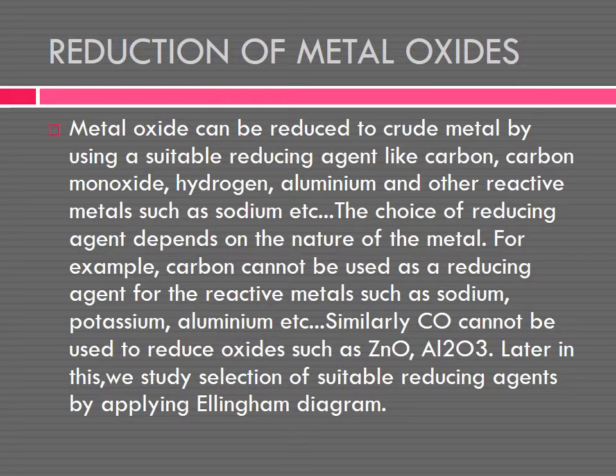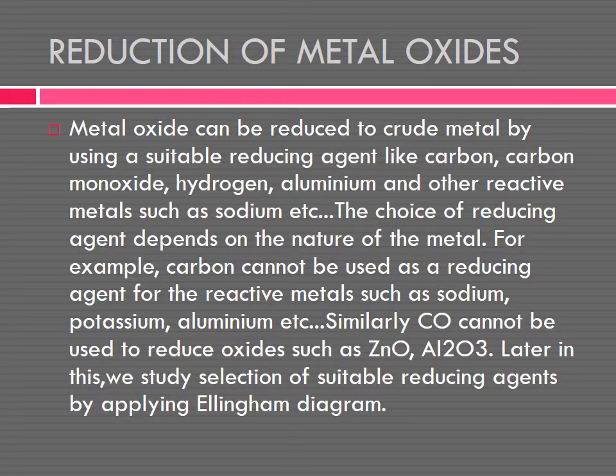Metal oxides can be reduced to a crude metal by using a suitable reducing agent such as carbon, carbon monoxide, hydrogen, aluminium and reactive metals such as sodium etc. The choice of reducing agent depends upon the nature of the metal.